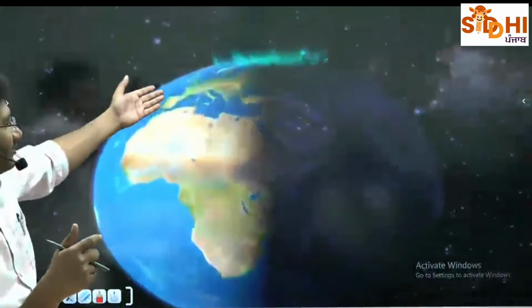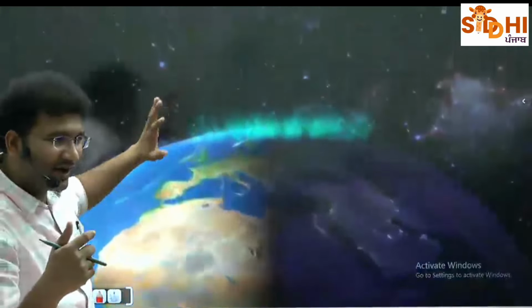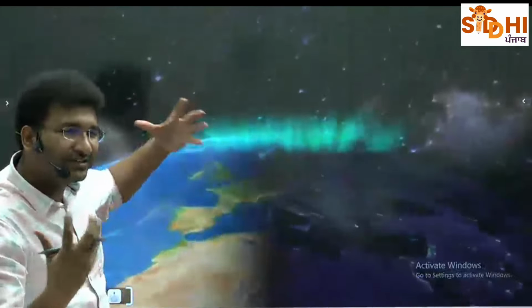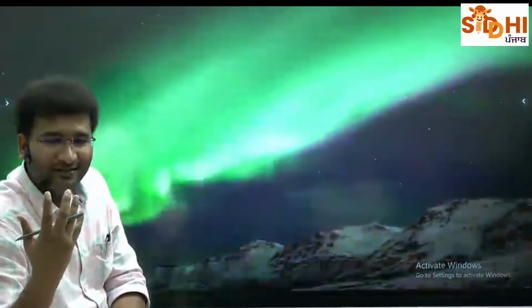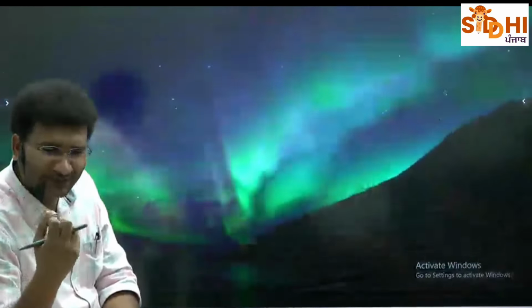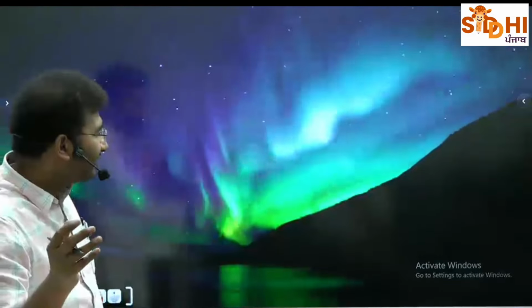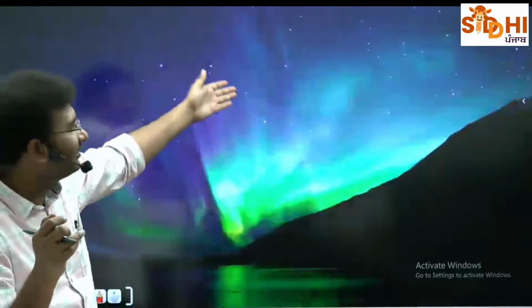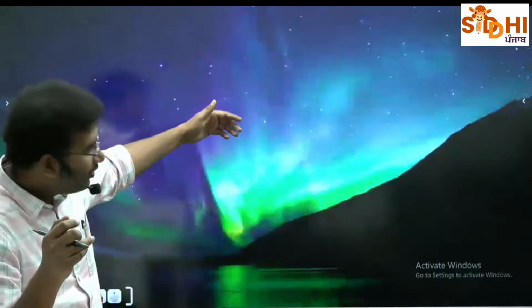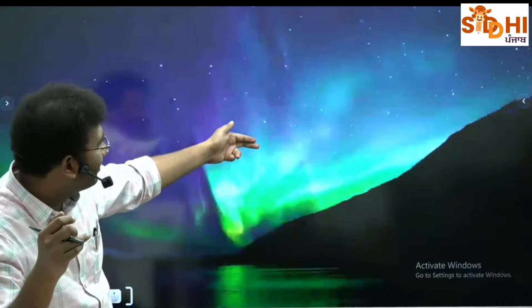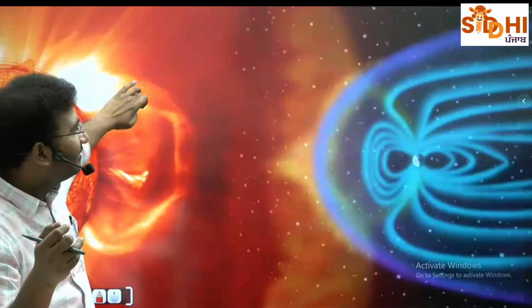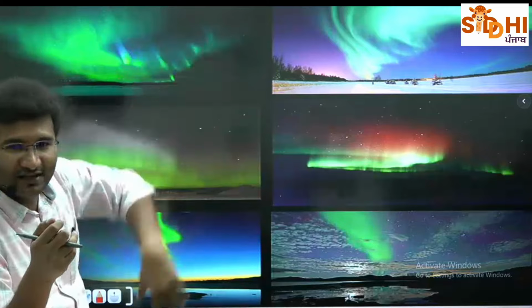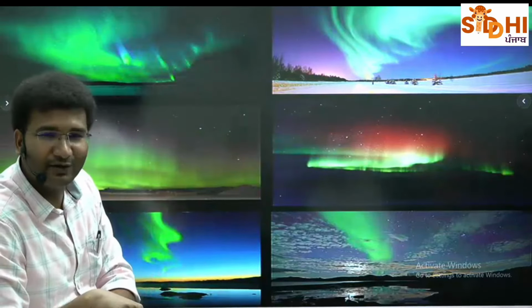They are formed through this process. In fact, some change happens on the sun. There are some solar flares which are thrown out from the sun. Solar winds basically. The charge that is coming from the sun reaches the earth and gives these beautiful colors. And there is green color, blue color, a little pink color. There is a reason why you have these colors. Can anyone try to tell me?